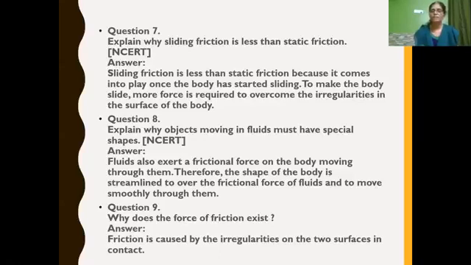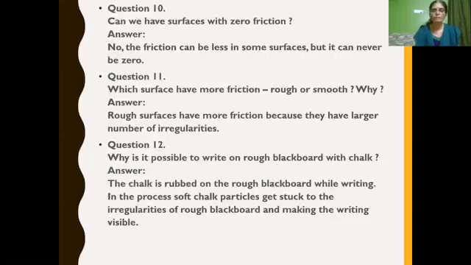How is the force of friction caused? It is caused by the irregularities between the two surfaces which are in contact with each other. And what do we mean by irregularities? Both the surfaces have ridges and grooves, isn't it? When they interlock with each other, frictional force is caused. So frictional force is caused by irregularities on the two surfaces of objects which are in contact with each other.